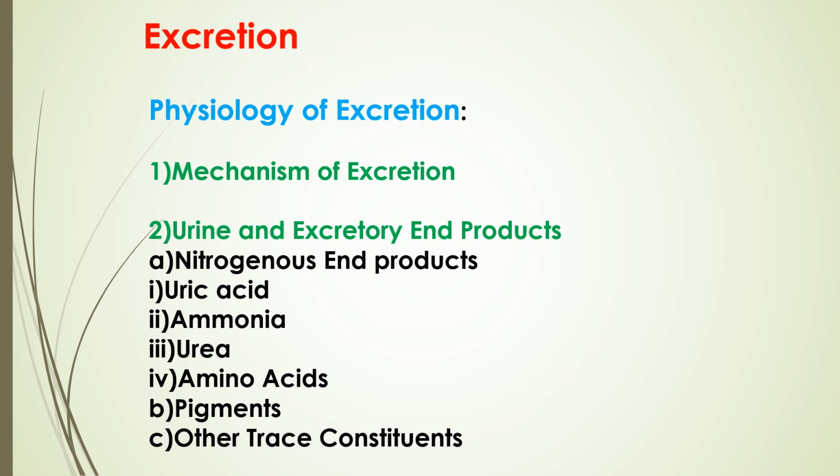Then various nitrogenous end products. Now the first nitrogenous end product is uric acid. It is the nitrogenous end product of excretion in terrestrial insects, in which water conservation is very essential. It requires very little quantity of water for its discharge from the excretory system.